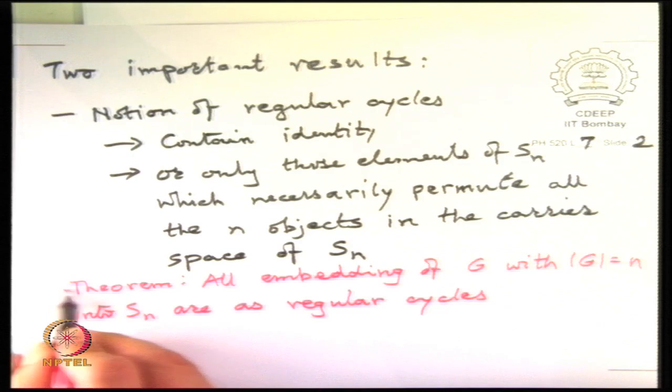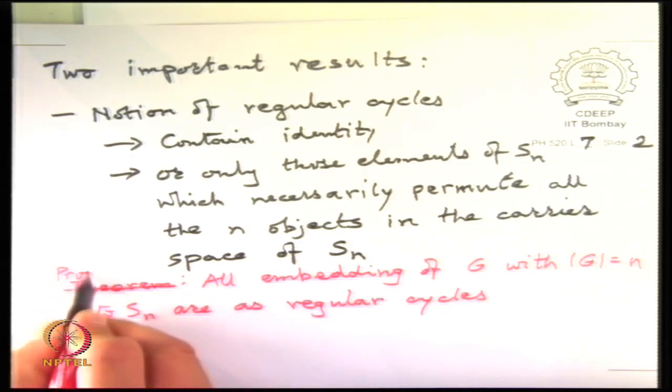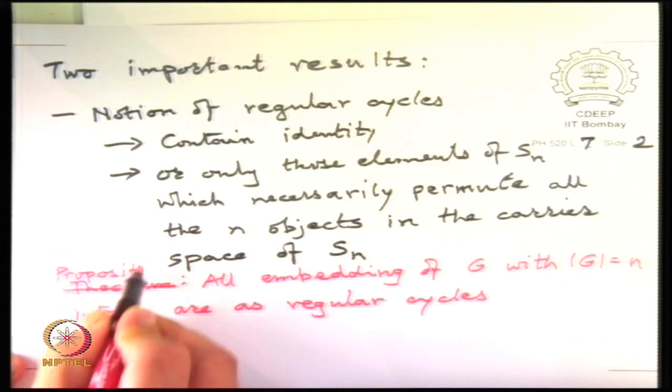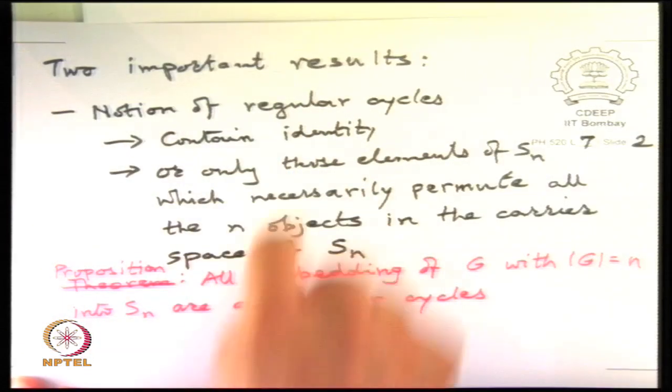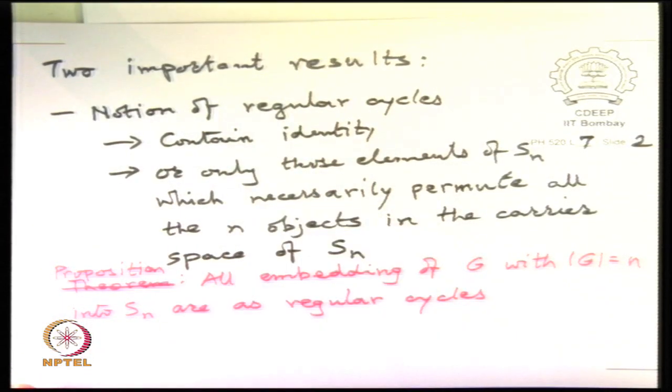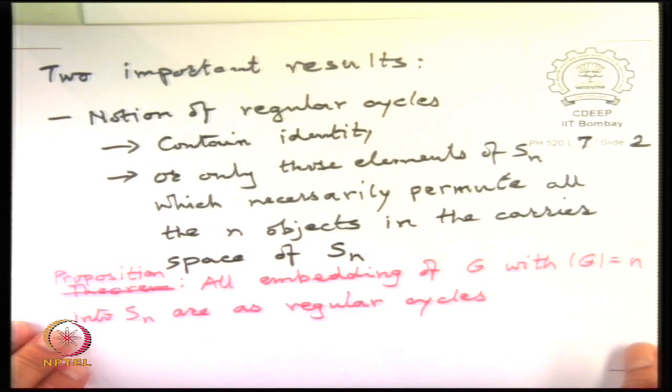We need not call it a theorem, this is actually more like a proposition. It's a fact which is sort of obvious from construction. This fact follows simply from the fact that the group multiplication is unique, so that the multiplication table always has all the n elements being permuted, and therefore when you embed them in the big permutation group, they necessarily contain cycles of this form. Okay, that is the statement. So they are all necessarily regular cycles or identity. So this is one general result.